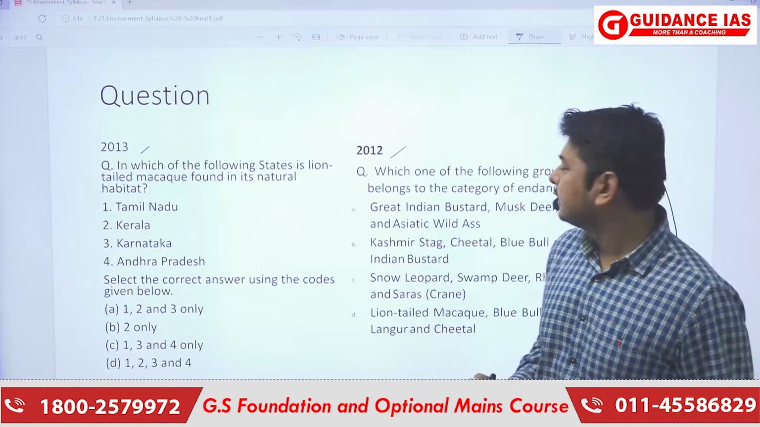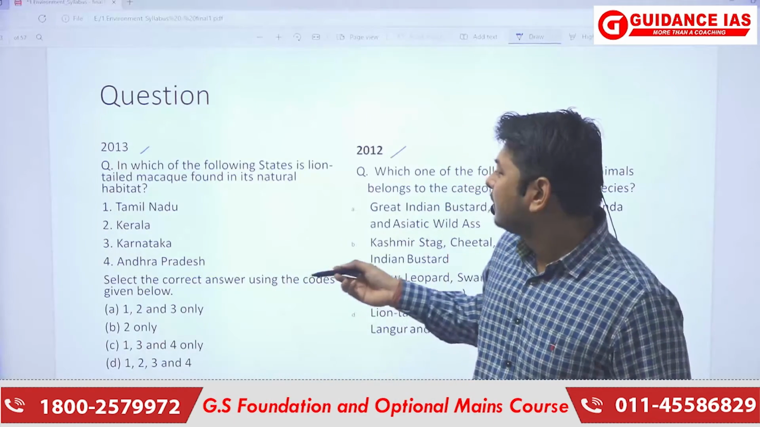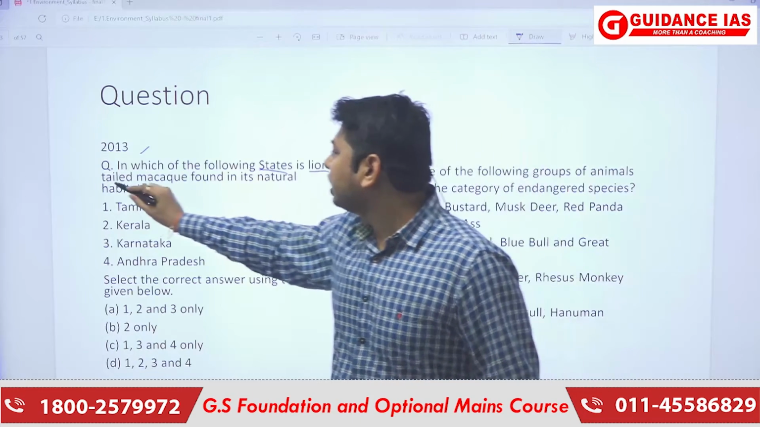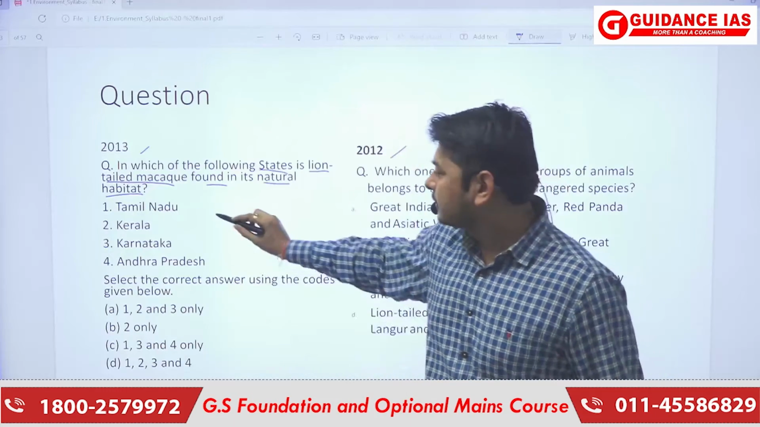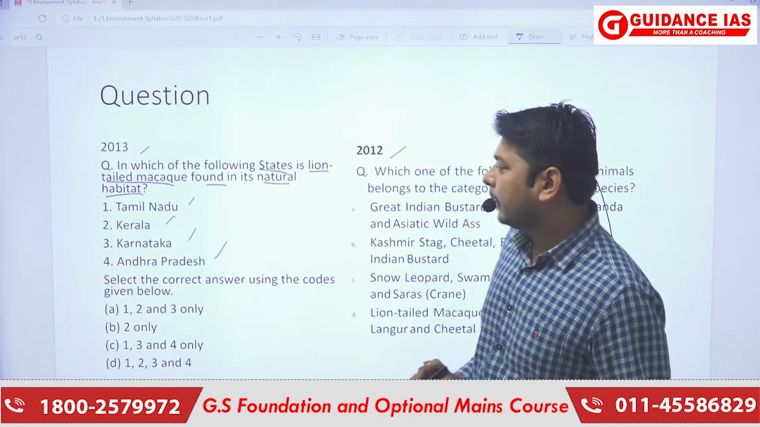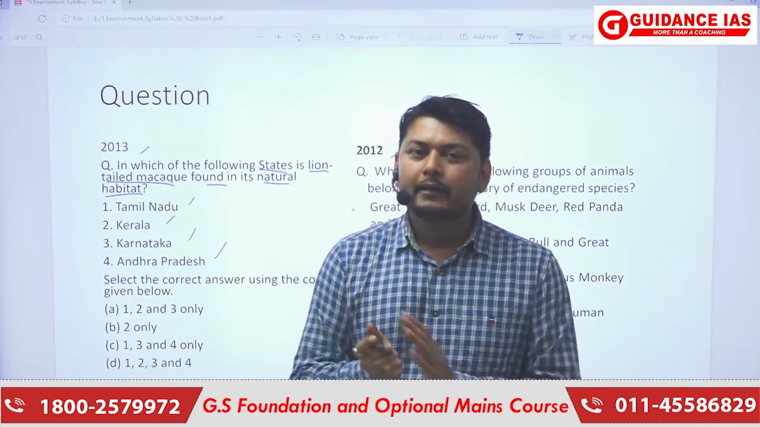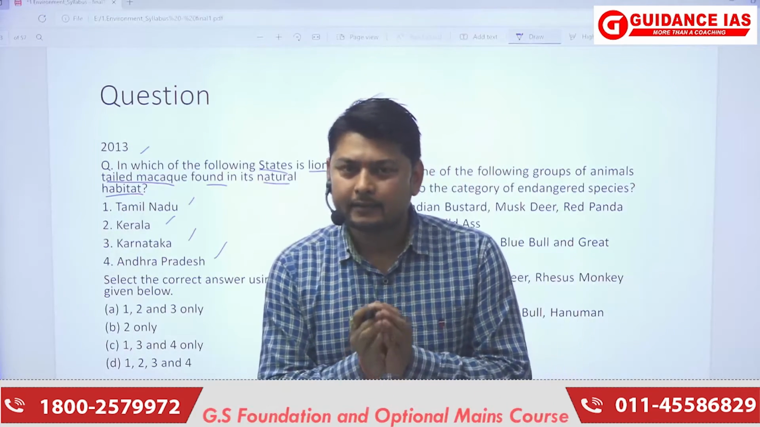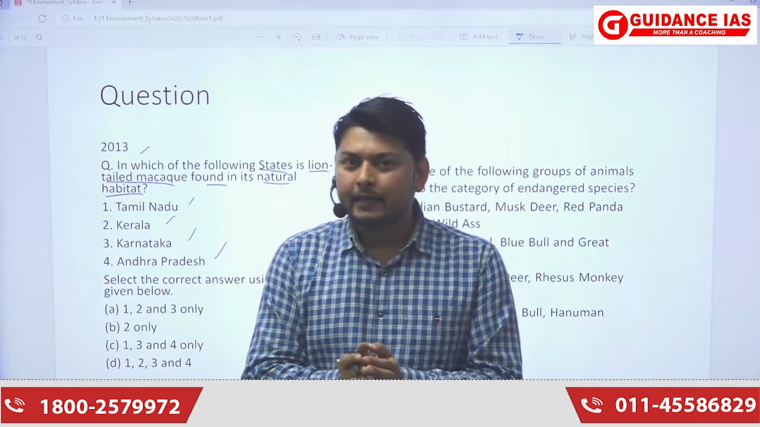Now I have a question here of 2012 and 2013. It is basically on animals or fauna. So what it asks: in which of the following states is the lion-tailed macaque found in its natural habitat? The options are Tamil Nadu, Kerala, Karnataka, Andhra Pradesh. Now, the lion-tailed macaque is endemic to one region of India, of the Western Ghats. That region is the Nilgiri Hills.